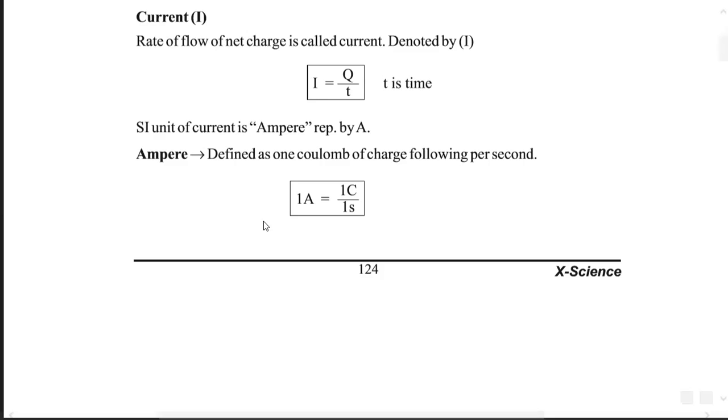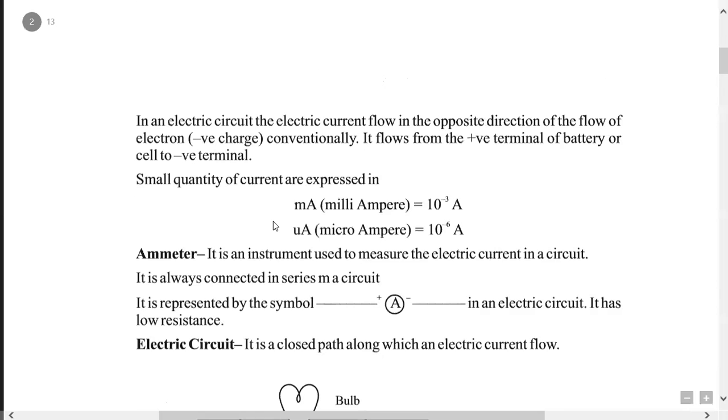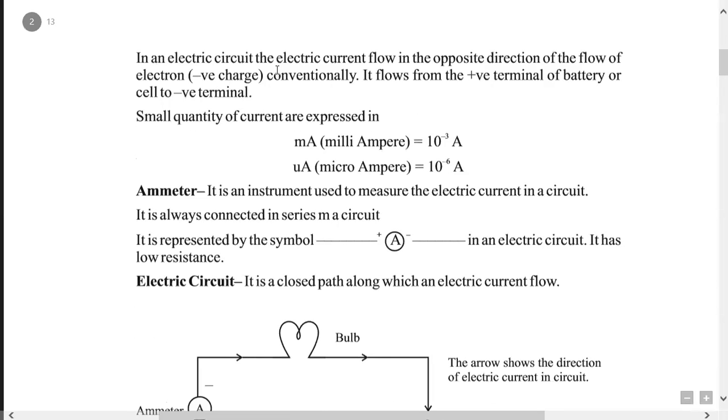Okay. The next one: in an electric circuit, the electric current flows in the direction opposite to the flow of electrons.